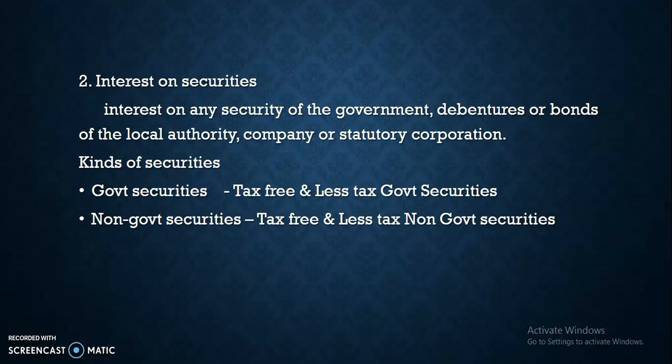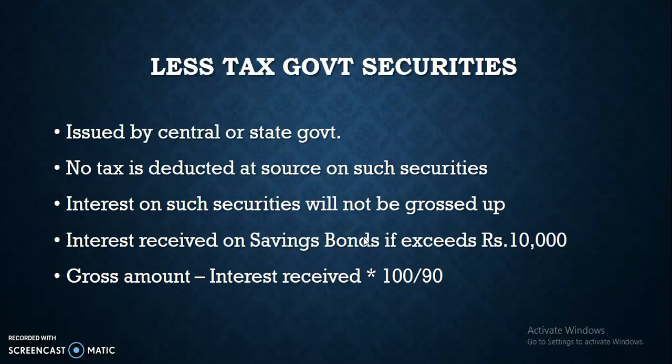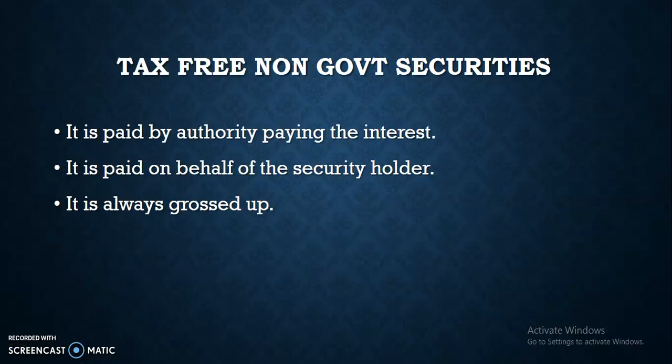Now we can divide the securities into two kinds. One is government securities and the second one is non-government securities. Here also we can divide the government and non-government securities into two. One is tax-free government securities and the other is less tax government securities. Then tax-free non-government securities and less tax non-government securities. Now we are going to see this one by one elaborately. So the first one is tax-free government securities.